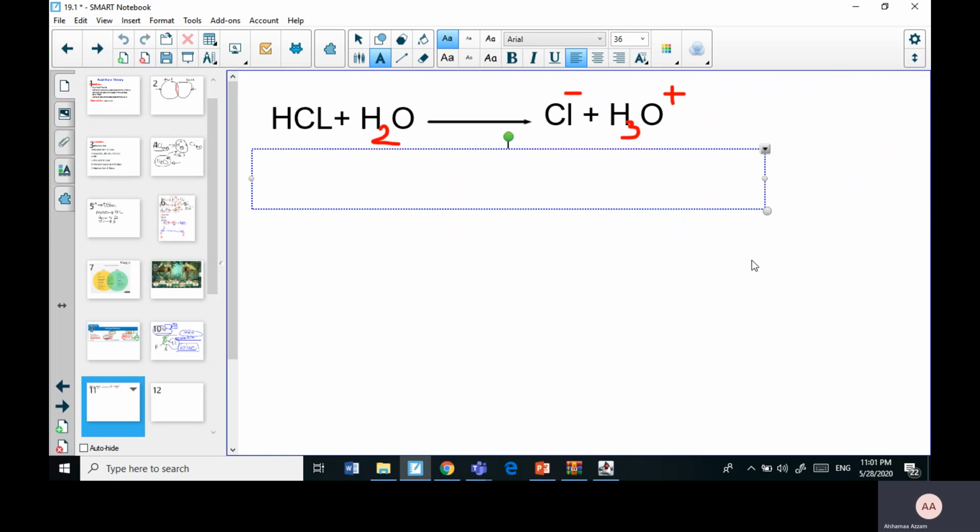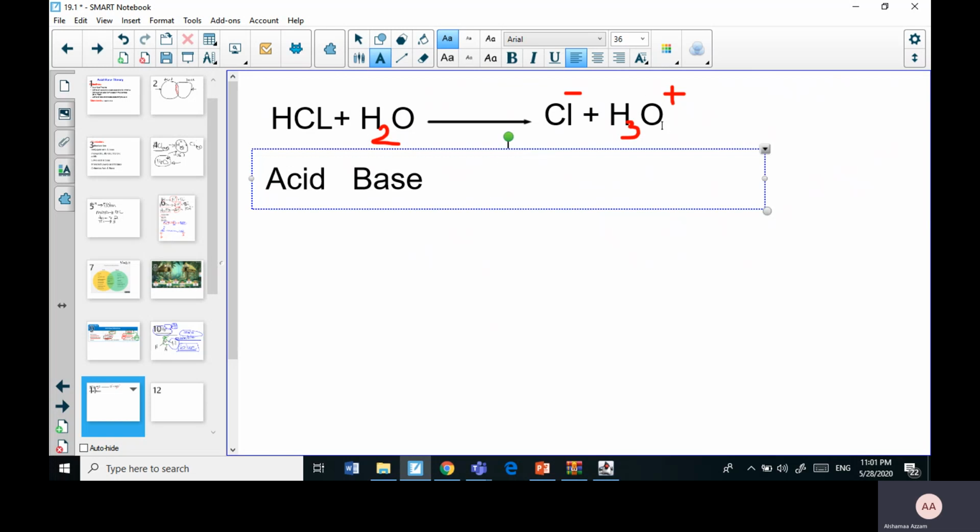So again, according to Bronsted-Lowry, an acid is a substance that donates the proton. So HCl is an acid. According to Bronsted-Lowry, a base is a substance that accepts a proton. That's why water here acted as a base, because it accepted the proton.